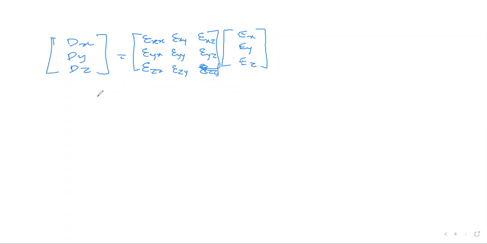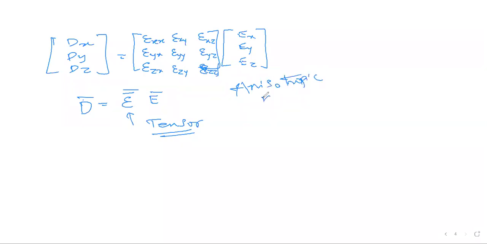This is how we define it. If all these components are different, I will define D bar as epsilon E bar, but this epsilon matrix becomes a tensor. So this is not a scalar. It's a representation of a vector, and we call this a tensor. This is for the anisotropic medium, because every epsilon is different in all directions.